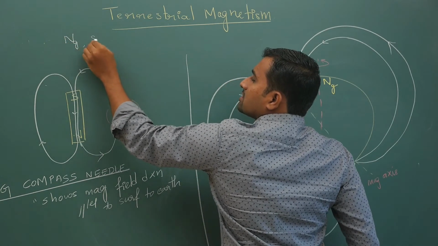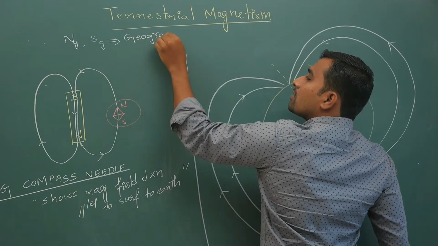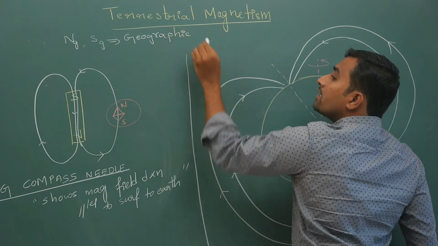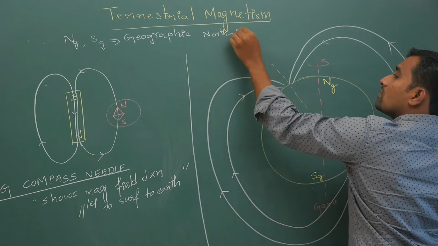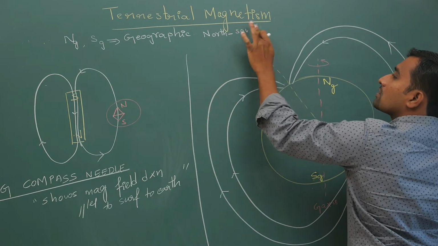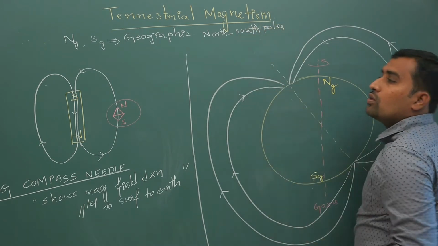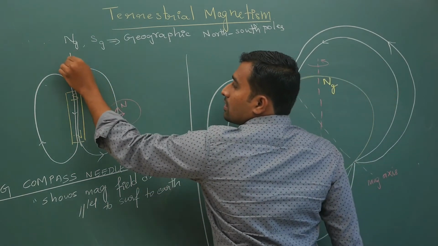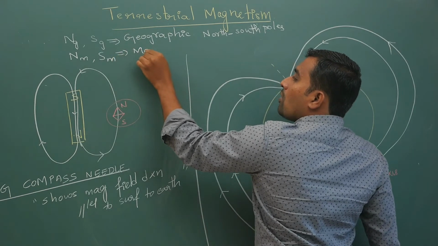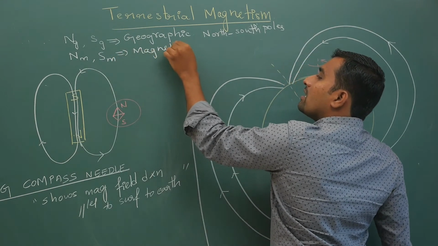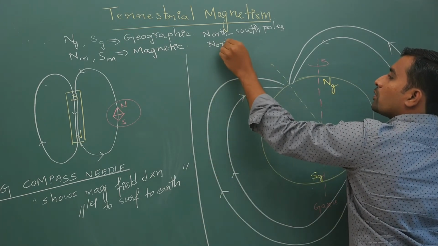NG comma SG will indicate geographic north and south poles. Next, if you look at NM comma SM, I am referring to magnetic north and south poles.